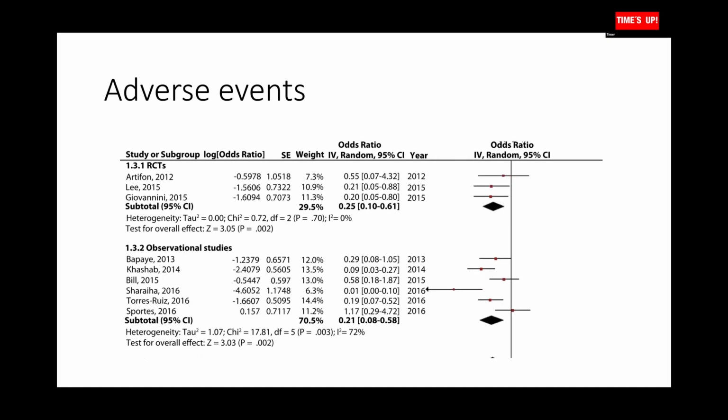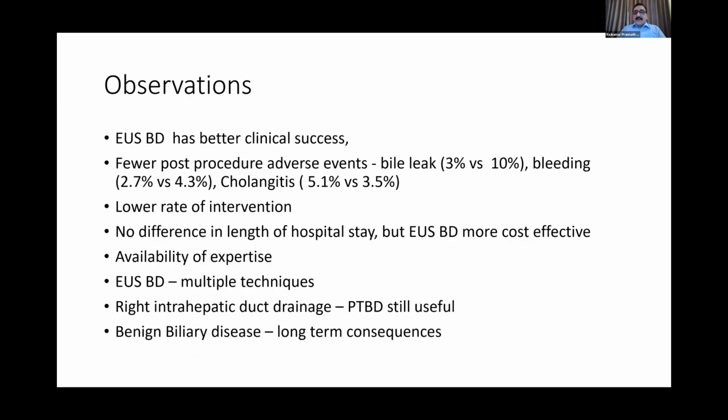When adverse events are concerned, the result completely favored the EUS group, and PTBD had a significantly higher adverse event rate. EUS-BD thus had a better clinical success rate, a significantly lower rate of reintervention and lower complications.